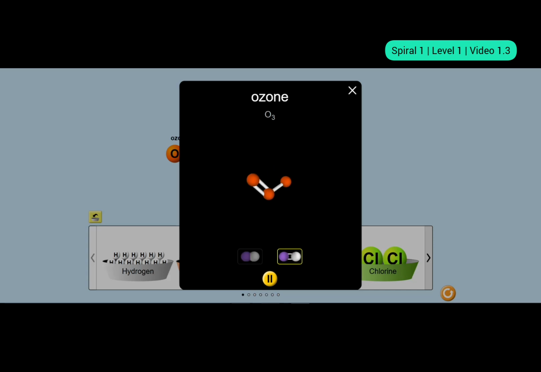Now let's see the bonds. You see, there is one bond between two oxygen atoms and two bonds between two other oxygen atoms, right? Well, the case of ozone is a little bit more complicated, which you will cover in class 11. But as of now, this is enough. So this is how a triatomic molecule of ozone looks. You have a group of three atoms, and all three atoms are oxygen here.